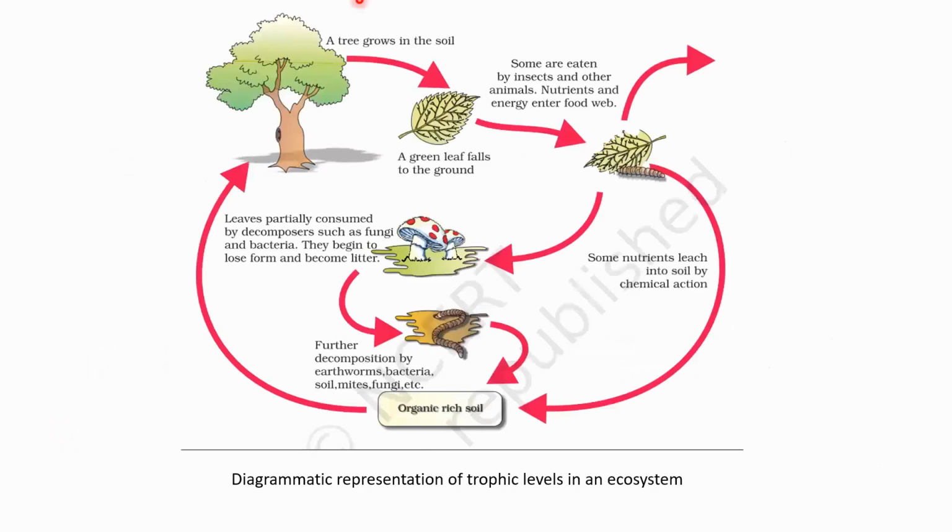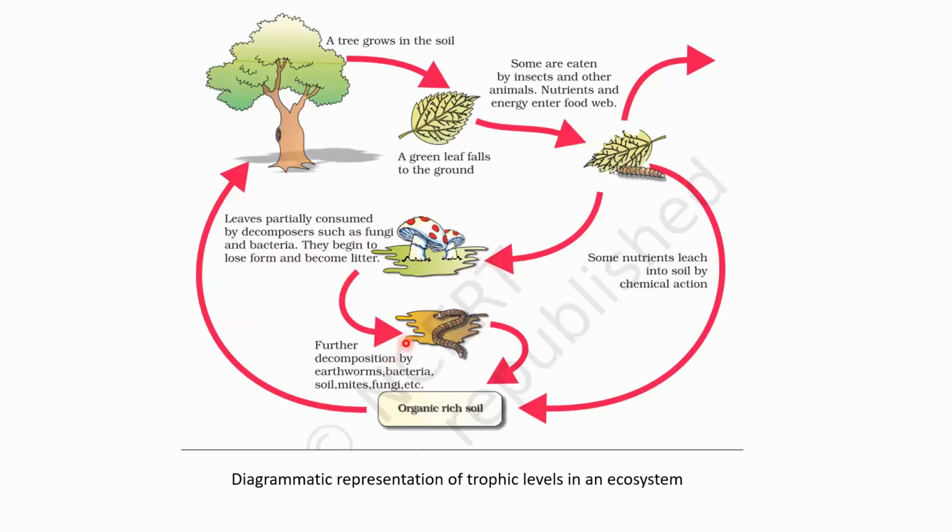So this is a diagrammatic representation of trophic levels in any ecosystem. We may consider a tree that is growing in the soil. A green leaf falls to the ground. Now some are eaten by the insects and other animals. Nutrients and energy enter into the food web. Now some nutrients leach into the soil by chemical action, and the leaves partially consumed by decomposers such as fungi and bacteria begin to lose form and become litter.